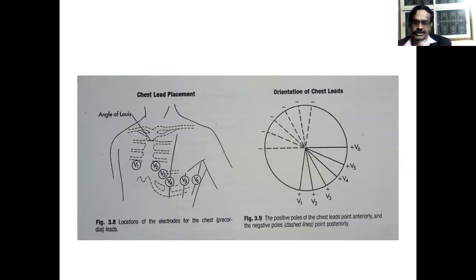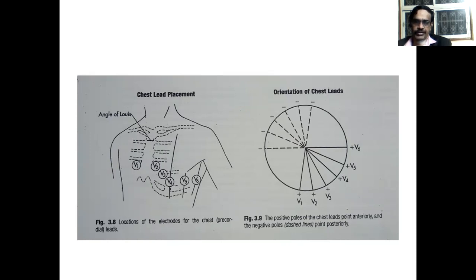So here see the chest leads. What are the positions? For lead V1, we attach the exploring electrode at the fourth intercostal space, right sternal border. V2 is the fourth intercostal space, left sternal border. V4 is the midclavicular line in the fifth intercostal space.